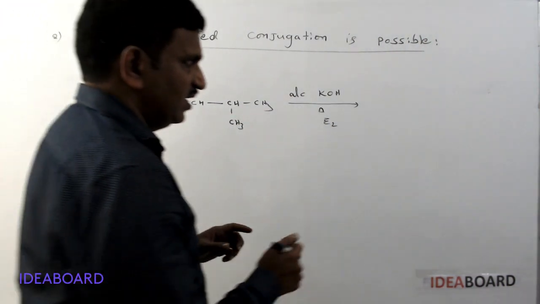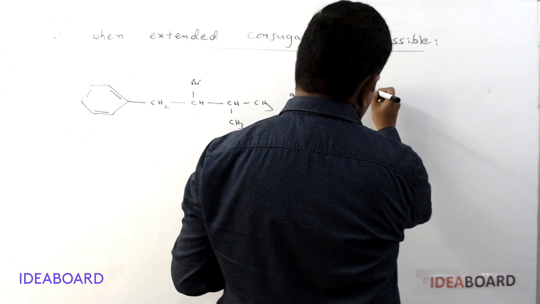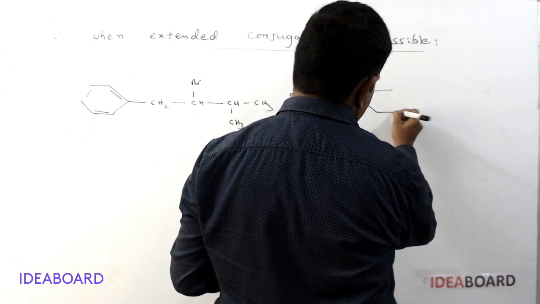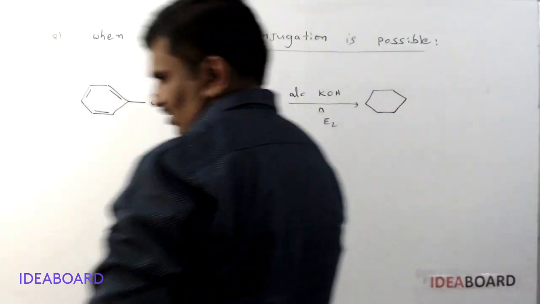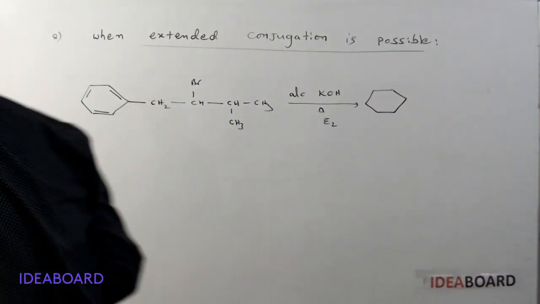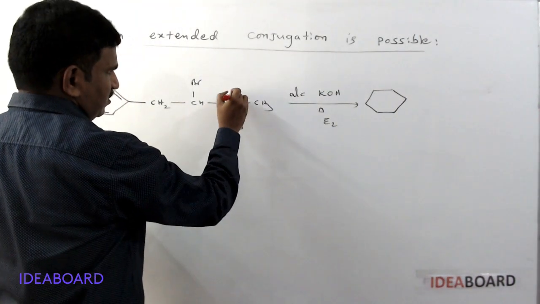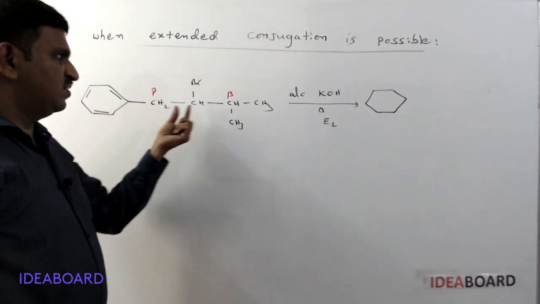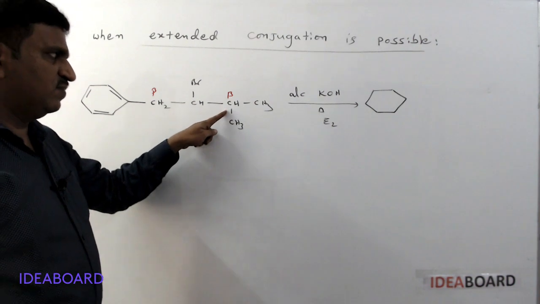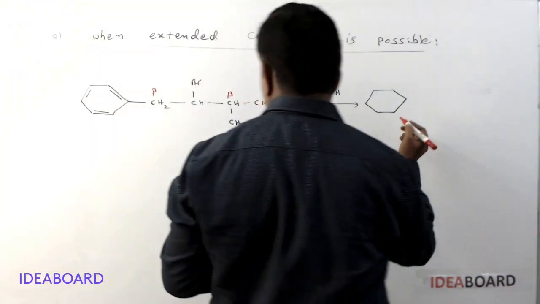We expect that the Saytzeff elimination product is possible, because this is a beta carbon, this is a beta carbon, and this is also a beta carbon, which has fewer hydrogens, this one. If you remove a hydrogen from the carbon with fewer hydrogens, what is the product?